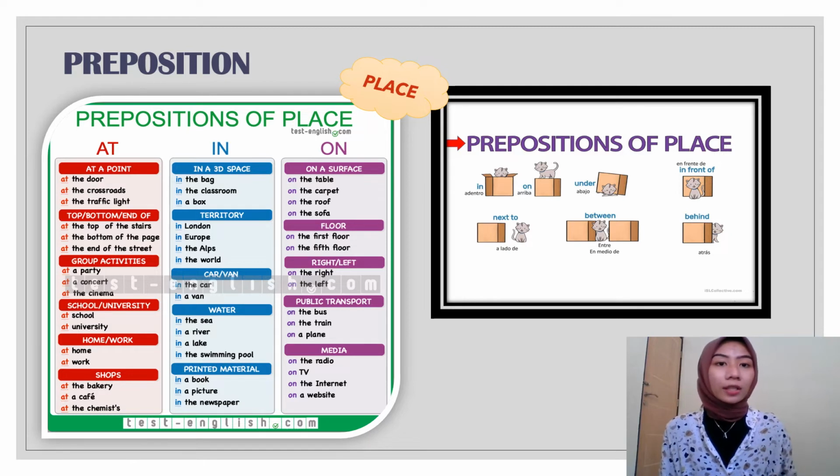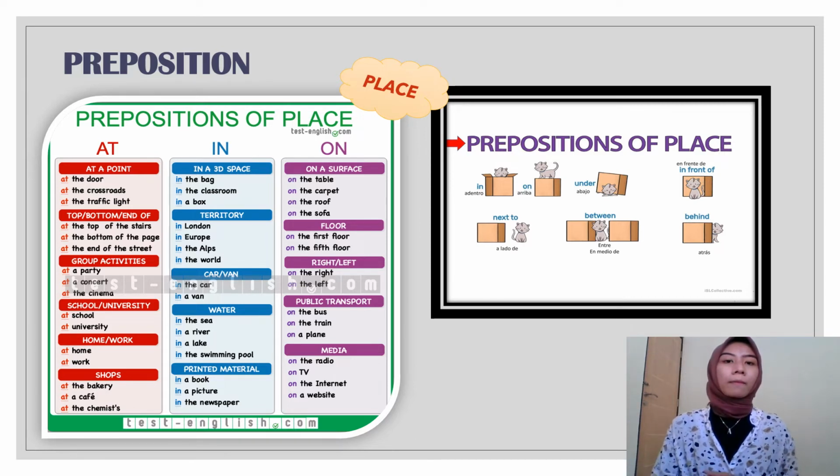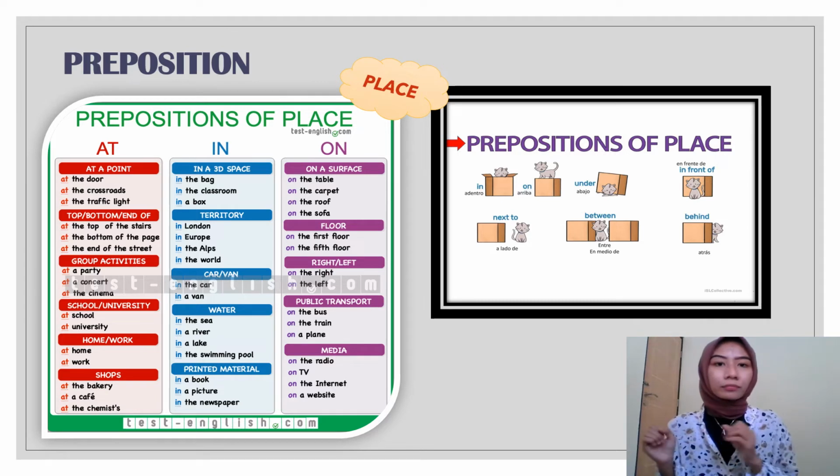And for the preposition in, we can use it in space, territory, car, water, print material, and the last is on a surface. For example, the table, the carpet, the roof, floor, the first floor, the fifth floor, right or left, public transport, and media.